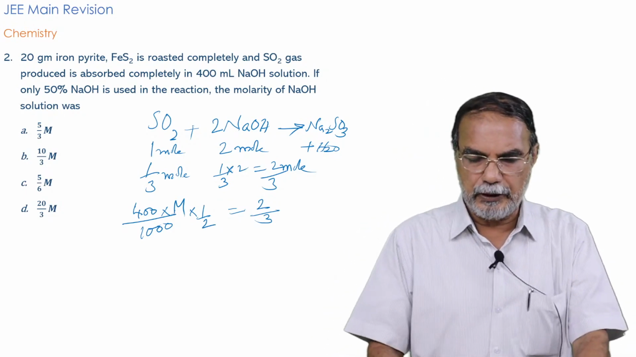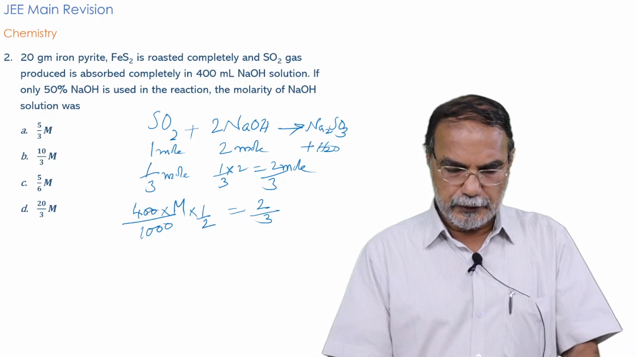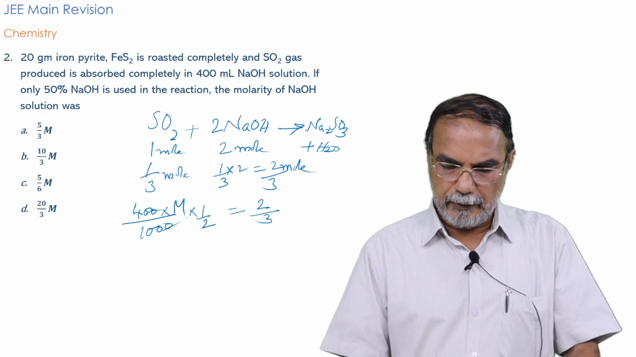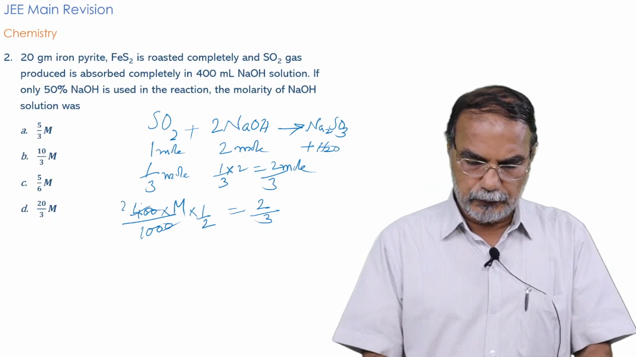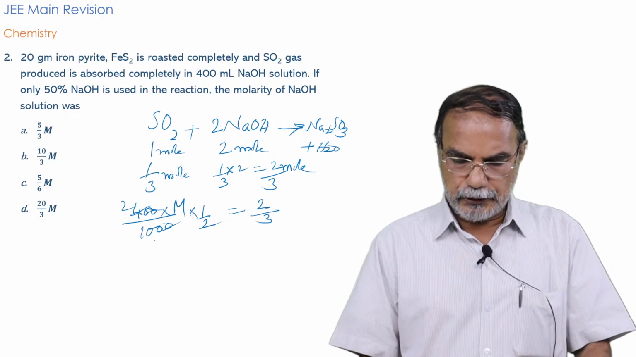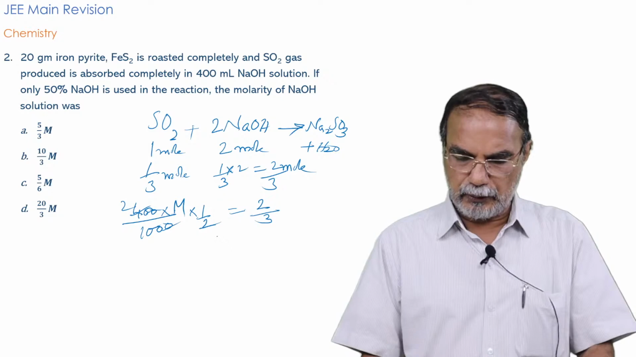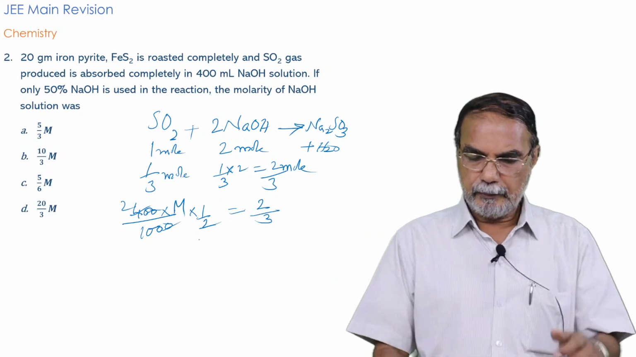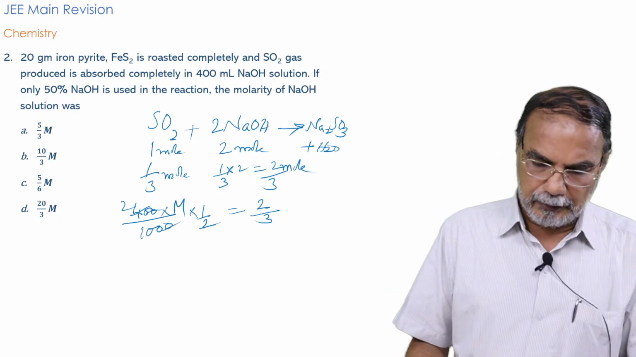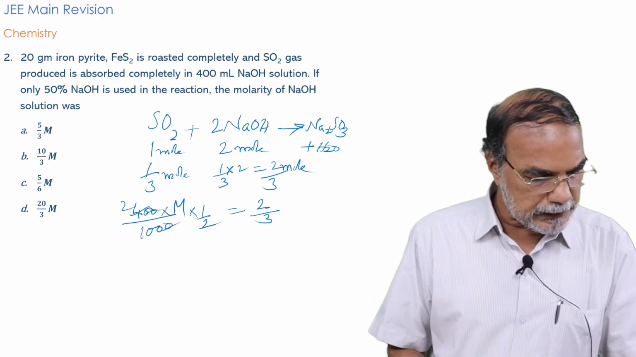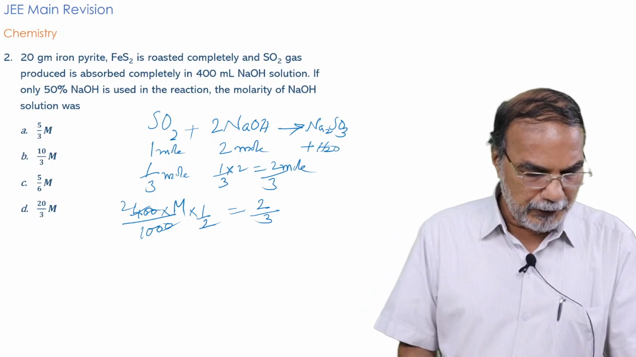You can get the value of M by solving this equation. So, that will be the molarity. Of course, I can solve here. So, 400 by 1000 into M into half is 2 by 10 M, which is equal to 2 by 3. Therefore, M is equal to, what will be the various answers given? The answer will be 10 by 3, isn't it?